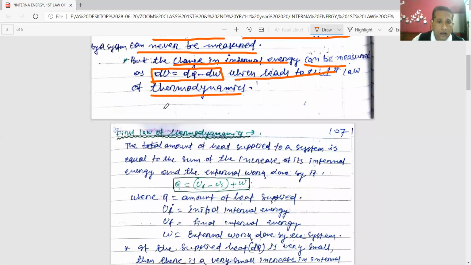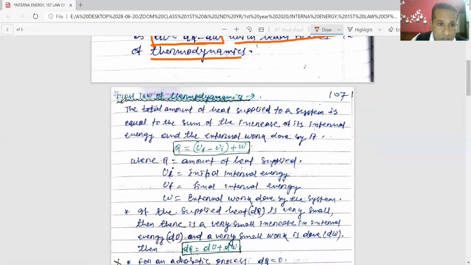But the change in internal energy, that means what the energy was initially and what it is finally: final minus initial, that is the change in internal energy. That can be measured, and that leads to the first law of thermodynamics. With the help of the first law of thermodynamics, you can measure the change in internal energy. So let us discuss the first law of thermodynamics.